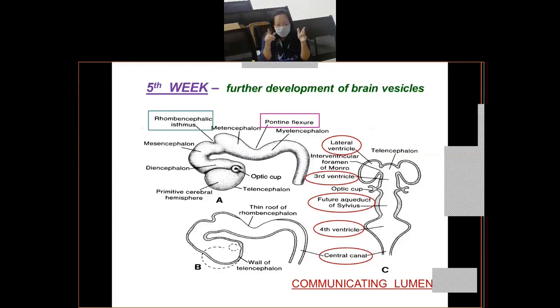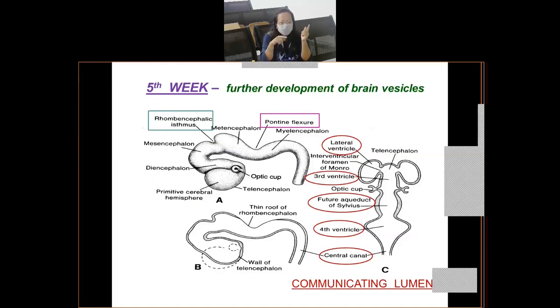Now coming to rhombencephalon, just like your prosencephalon differentiates further into two parts, telencephalon and diencephalon, similarly your rhombencephalon will also differentiate into two parts. It will give rise to metencephalon and myelencephalon, right? What will your metencephalon give rise to?